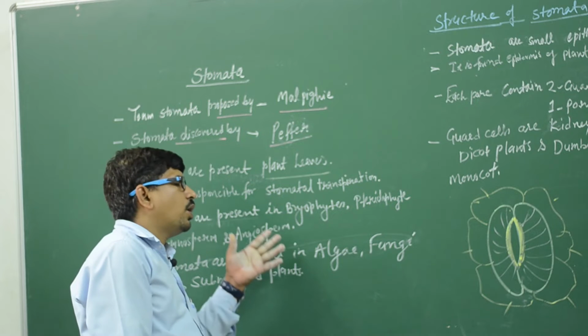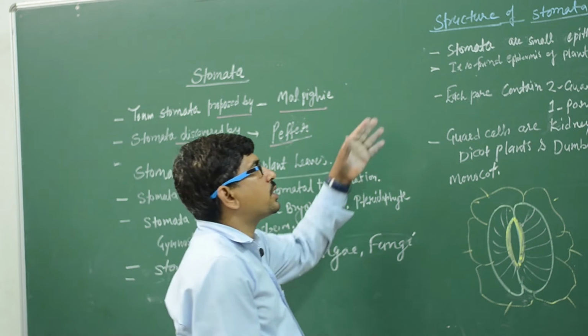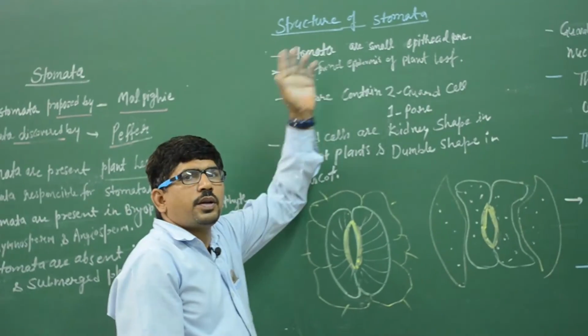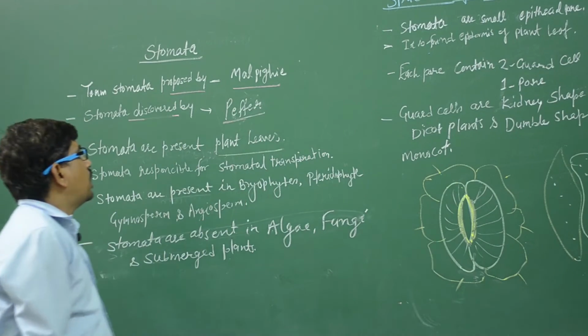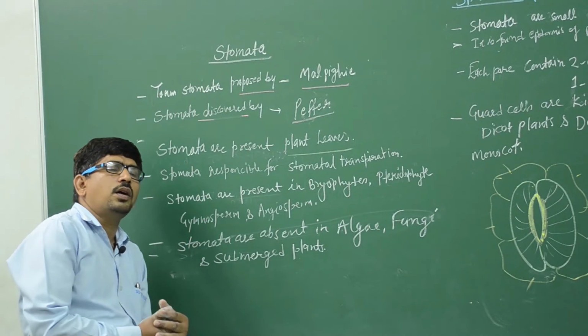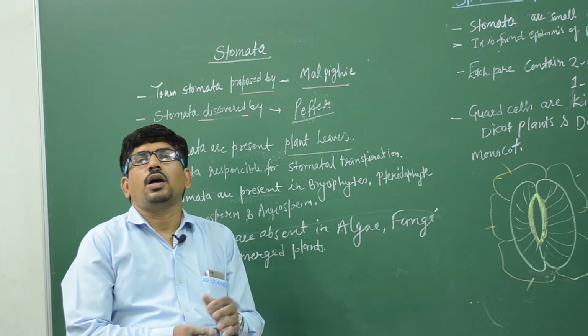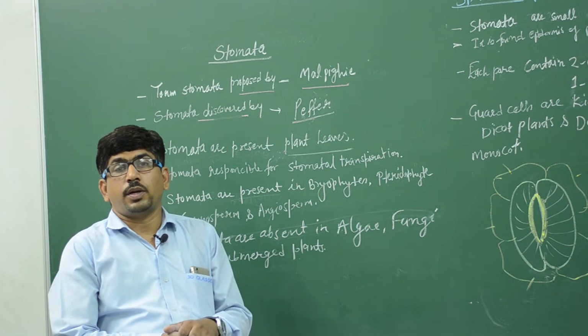So we discuss the structure of the stomata. So friends, you know very well that maximum transpiration occurs due to stomatal transpiration, and it occurs by the stomata.